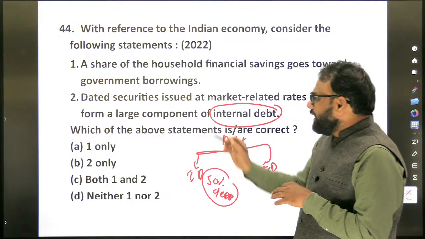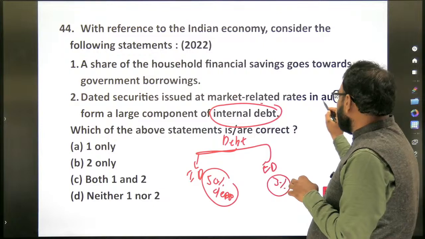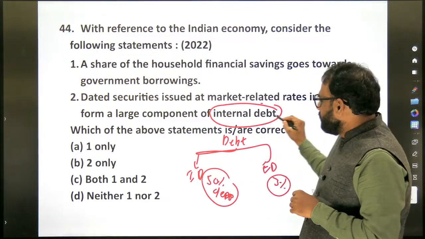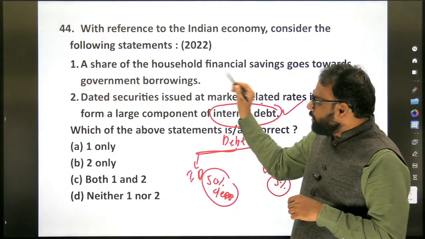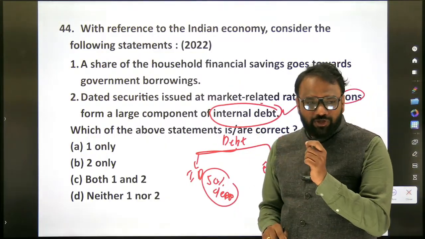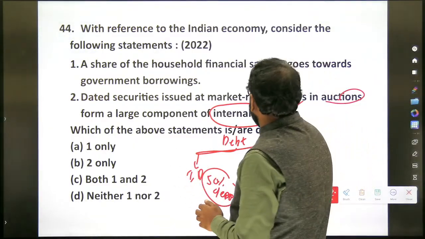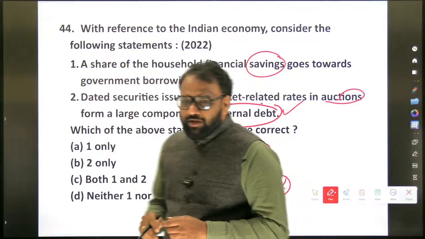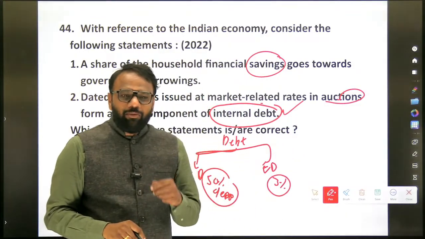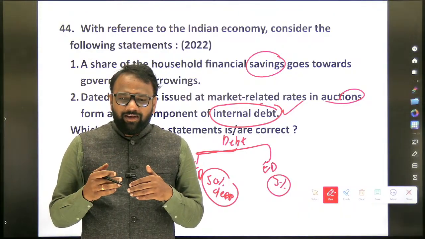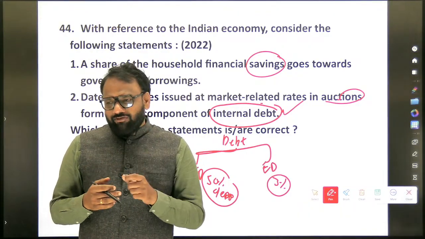Now, based on that, dated securities issued at market related rates in auctions form a large component of the internal debt. True? Yes, it is true. Next, a share of household savings. In the first statement they have focused on savings. Have we discussed savings? More the savings, more the investment, more the GDP, but sometimes it does not take place because of one important ratio we have seen, if you can recall,